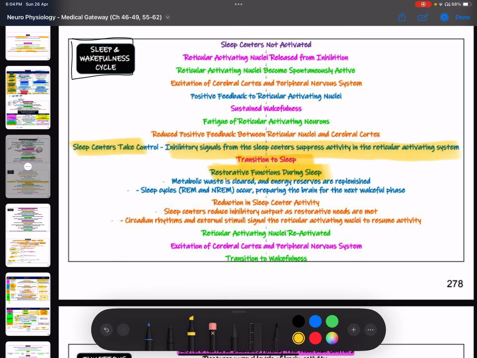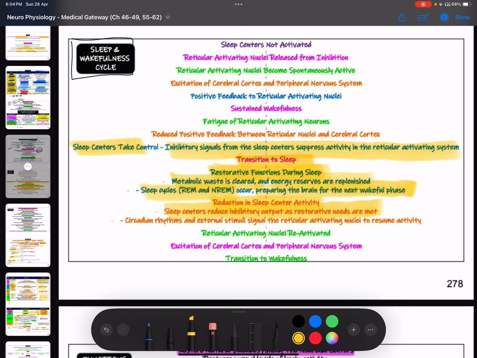Restorative functions will take place during sleep. Metabolic waste is cleared, and energy reserves are replenished. Sleep cycles occur, preparing the brain for the next wakeful phase. Reduction in sleep center activity: sleep centers reduce inhibitory output as restorative needs are met. So during sleep, all of these things will happen. All the restorative effects will take place.